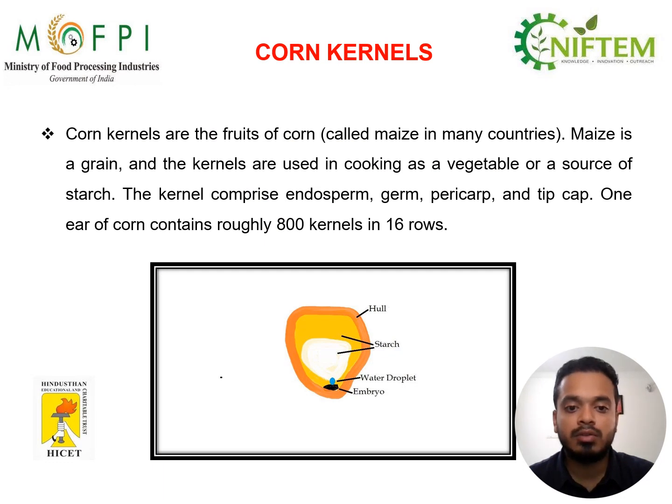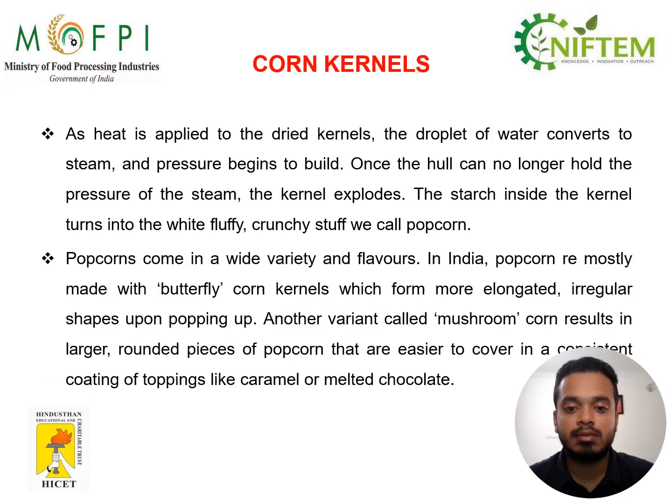Corn kernels are the fruits of corn, called maize in many countries. Maize is a grain, and the kernels are used in cooking as a vegetable or as a source of starch. The kernel comprises the endosperm, the germ, the pericarp, the inner pericarp, the innermost germ, and the tip cap. One ear of corn contains roughly 800 kernels in 16 rows.